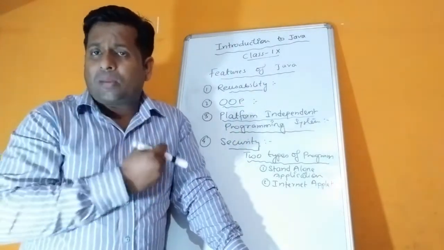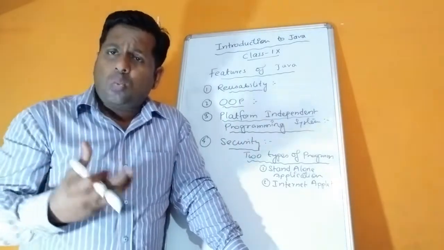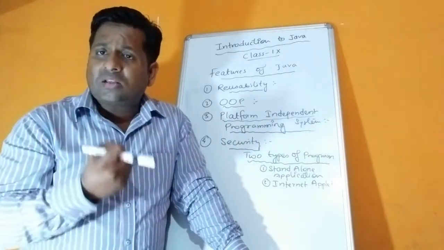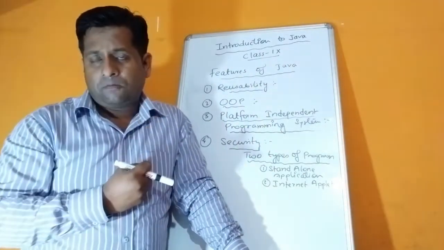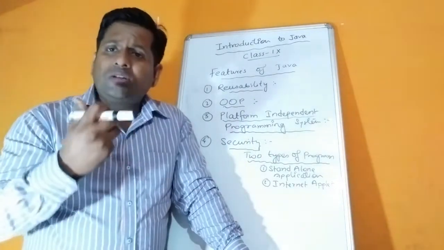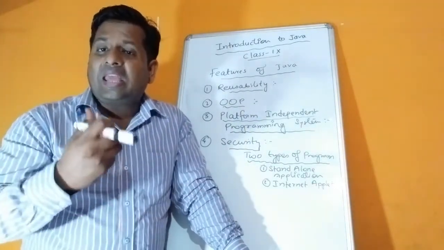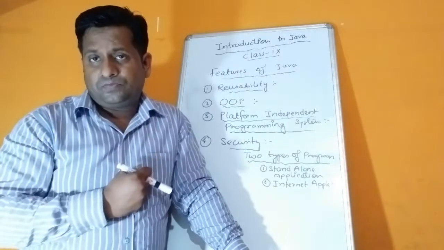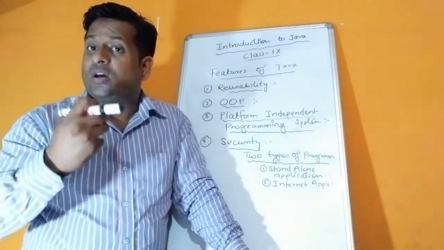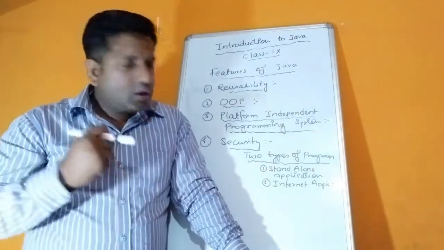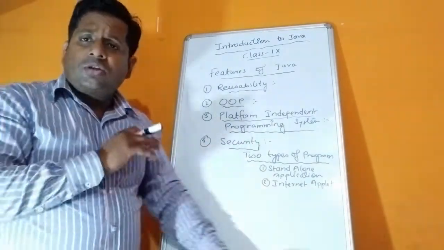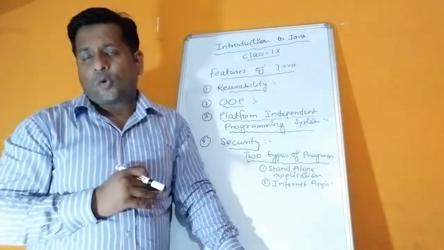All the necessary requirements like compiler, interpreter, or whatever is required to keep the Java program secure and robust are available in JDK. Children, the security part is highly maintained in Java programming.